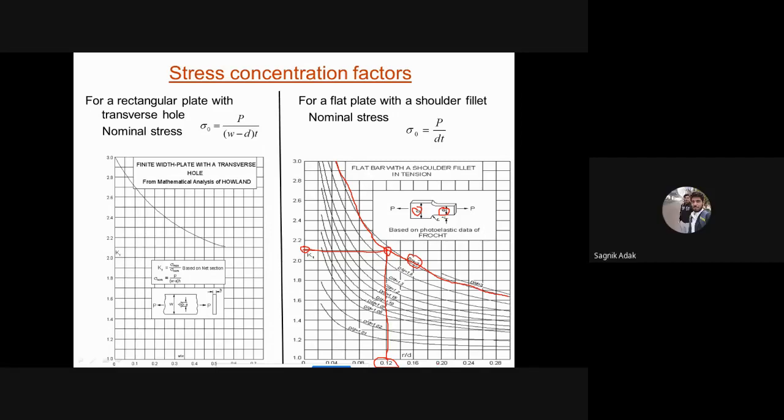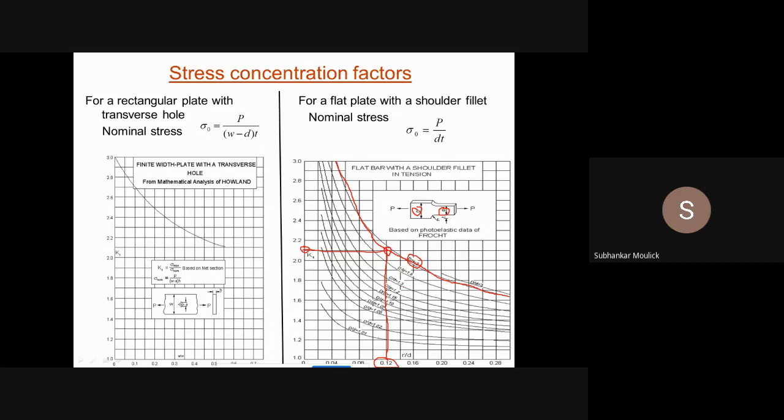Likewise, you can calculate the values of Kt if you are not getting the value of r by d directly. Similarly, it can happen that you have capital D by small d of 1.5 and capital D by small d of 1.3, while solving the problem your capital D by small d comes out to be 1.34.